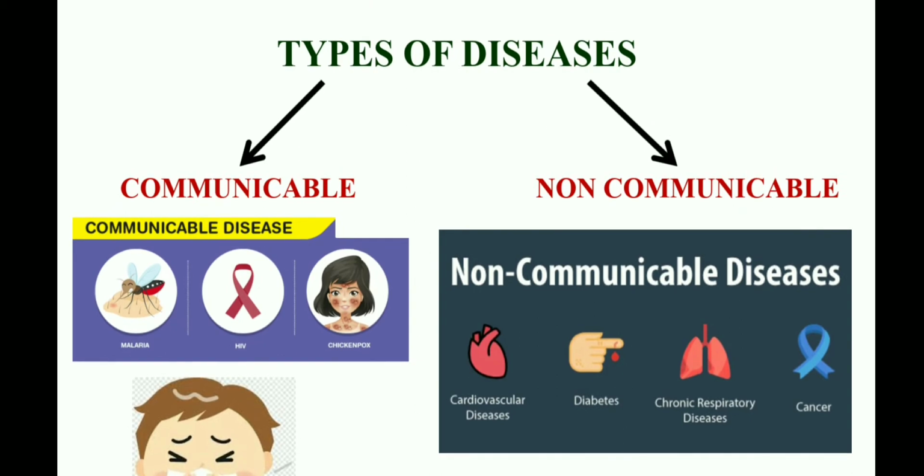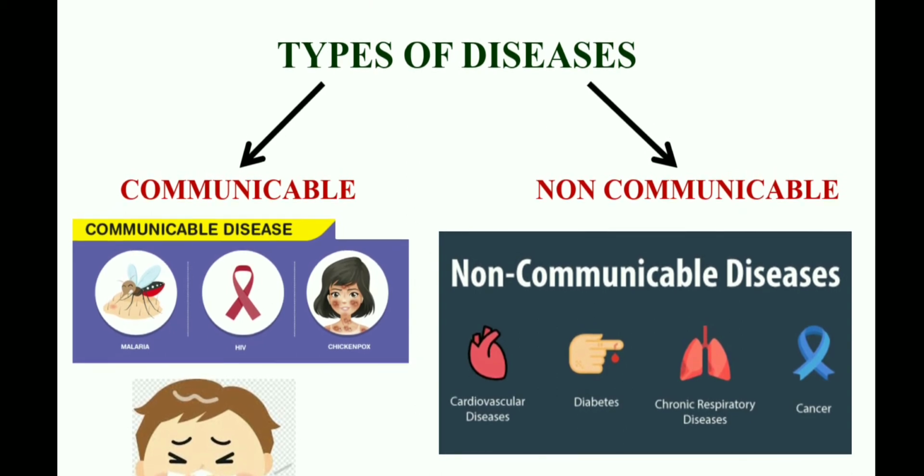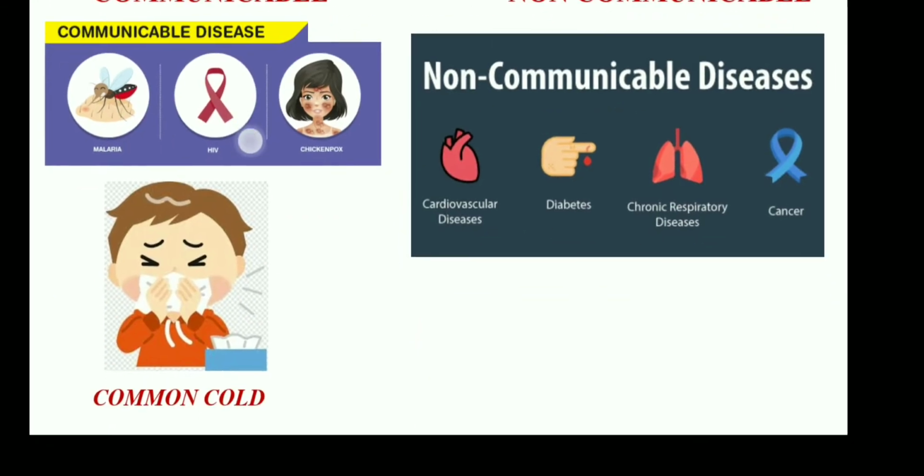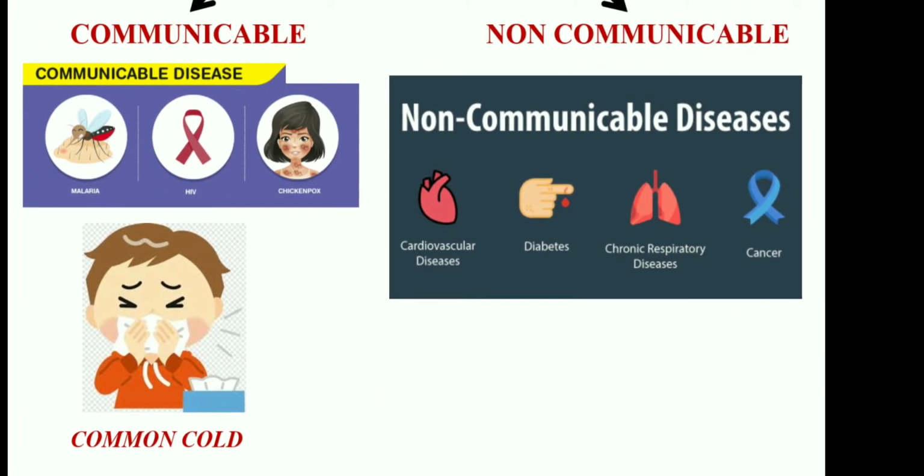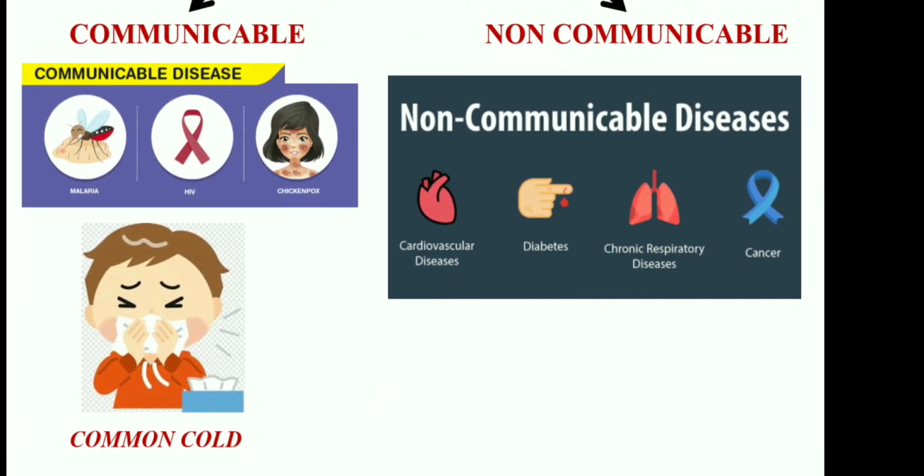Now coming to types of diseases. What is a disease? Disease is a discomfort. That is, a person may not feel the normal feeling or the activities will be stopped. So diseases will be of two types, communicable disease and non-communicable disease. Communicable disease means diseases which are transferred from one person to another. Example, common cold is the best example for communicable disease.